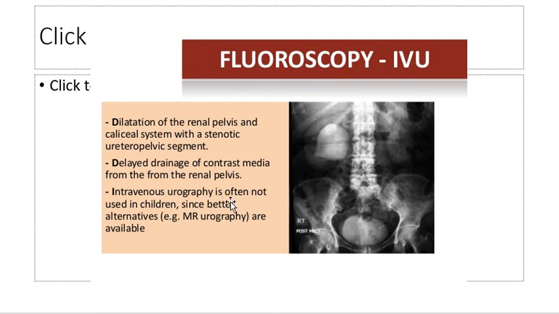Intravenous urography is often not used in children since better alternative MR urography is available. So normally what happens is, like on the left side, the contrast is taken up by the kidney and then it is excreted into the ureter and into the bladder. But in case of this PUJ obstruction, the contrast is taken up by the kidney and deposited into the pelvis. So the contrast doesn't drain into the ureter and downward. Here, in case of PUJ obstruction, the pelvis is big and roomy.